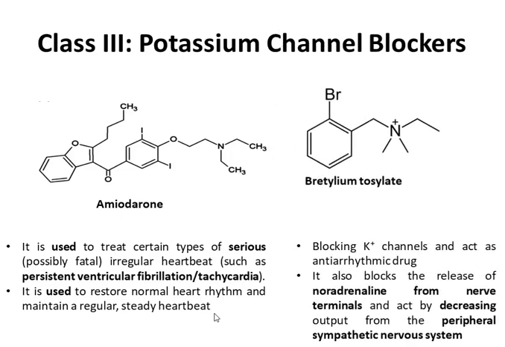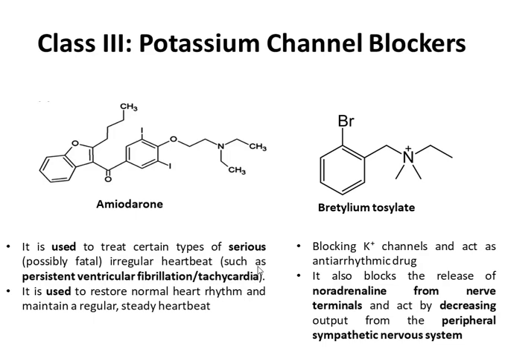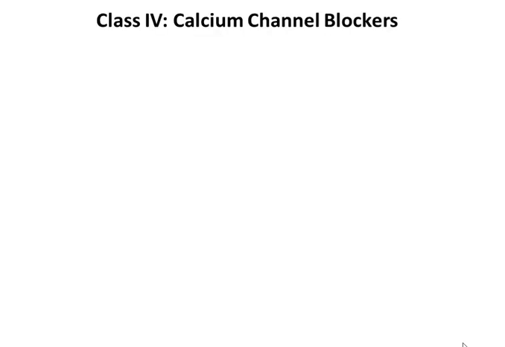Next drug is bretylium tosylate. It blocks potassium channel and act as antiarrhythmic drug. It also blocks the release of noradrenaline from nerve terminals and act by decreasing output from the peripheral sympathetic nervous system.